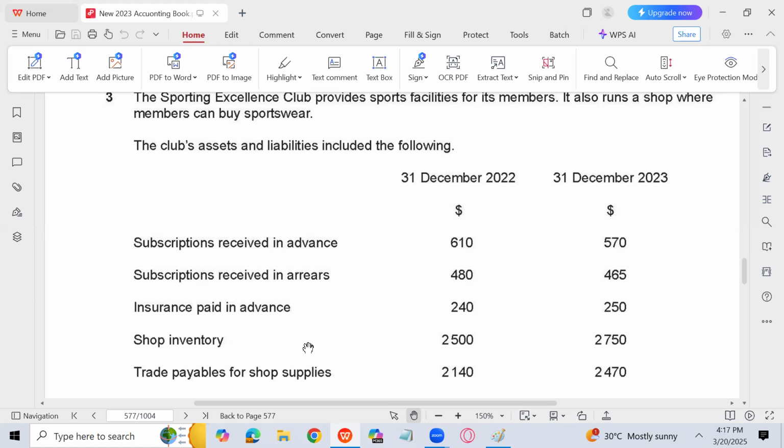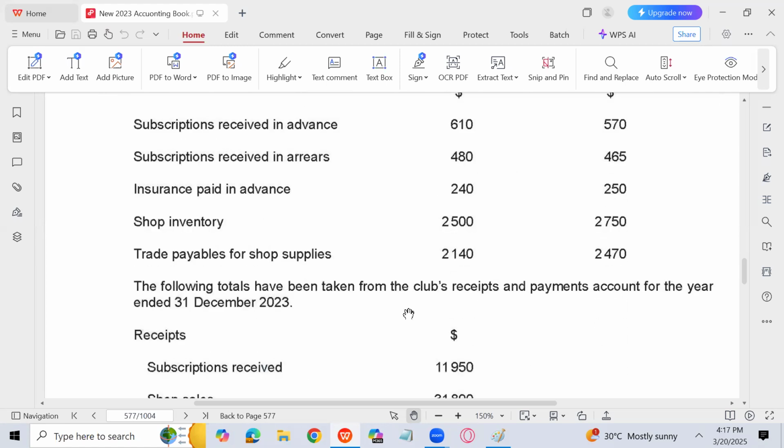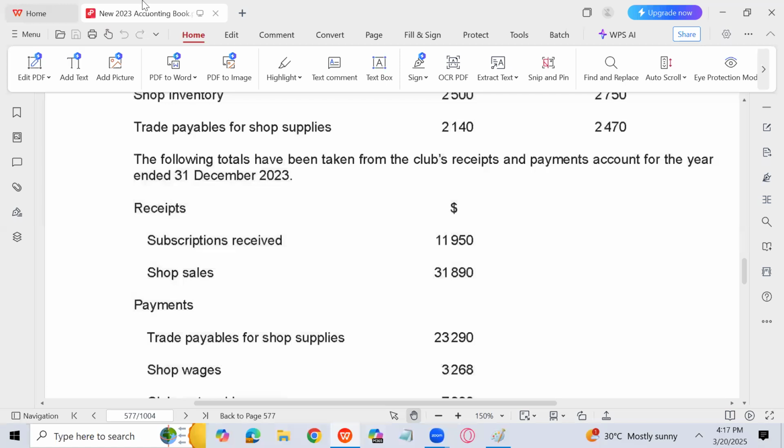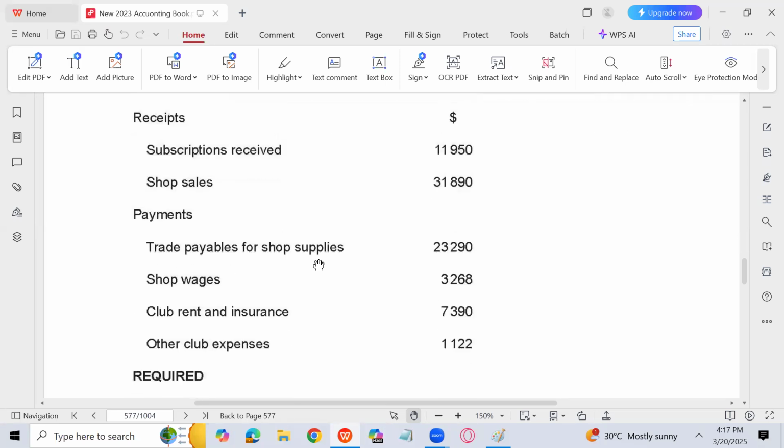If opening or closing trade payables are given in the question, we have to prepare the purchase ledger control account to find credit purchases. The following totals have been taken from the receipts and payments account of the club. Receipts: subscription received. Shop sales are given, 31890. Trade payable for shop supplies. This is the payment to shop trade payables. This is not trade payables. This is payment to trade payables.